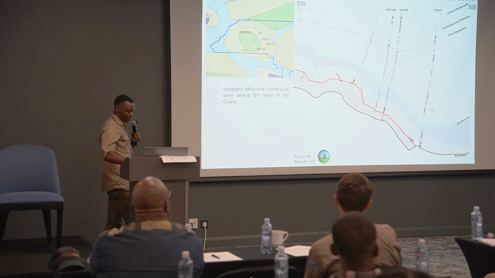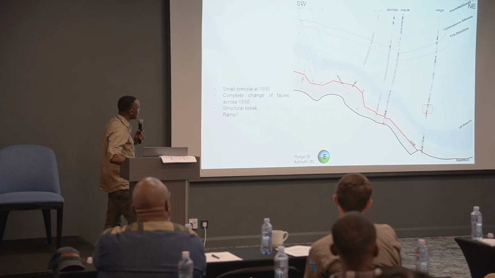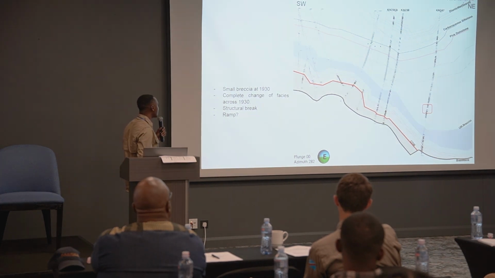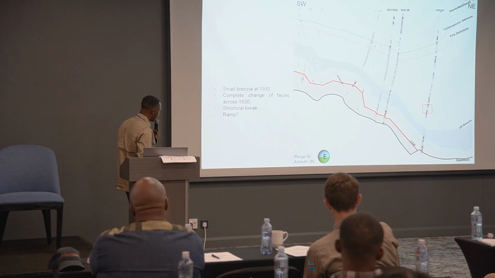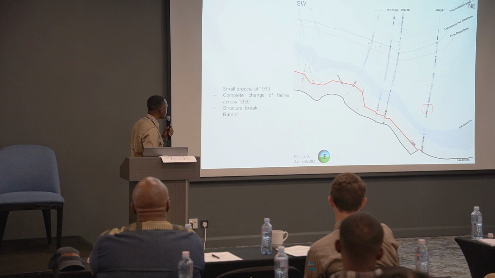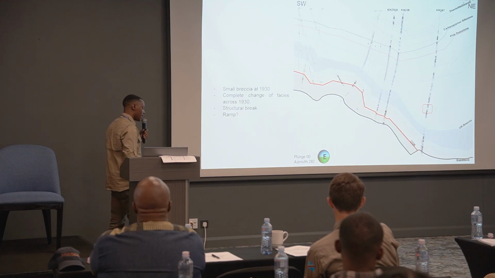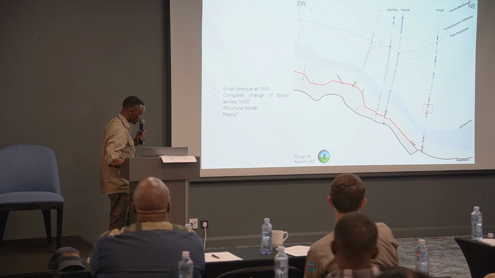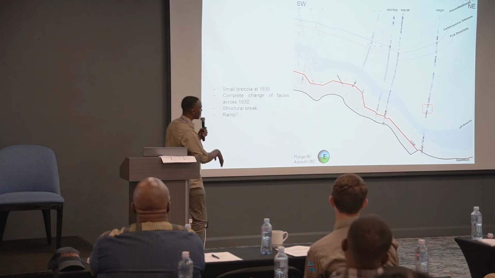Went all the way down until we got to this point where we saw a very small breccia at 1930. There was a complete change of facies. The lithofacies you see above that point and below are very different. Above, it's all just boring dolomitic siltstones. Below that, you see silty dolostones and clean dolostones. And also, there's a very apparent structural break.